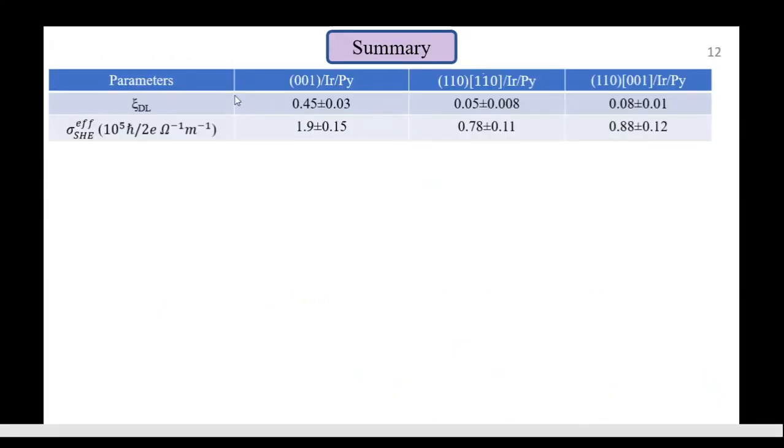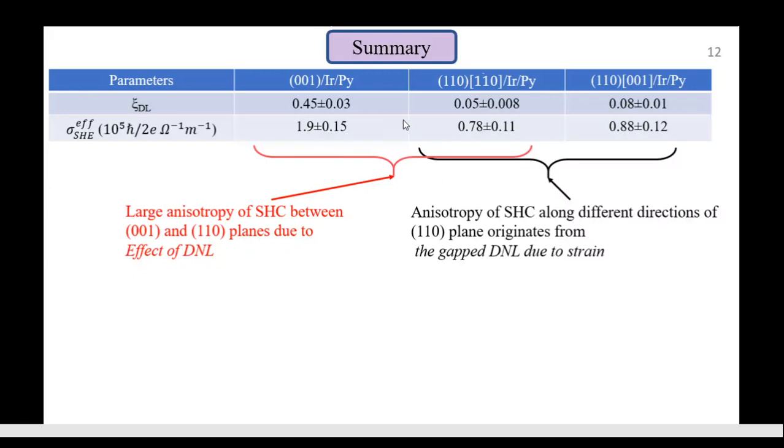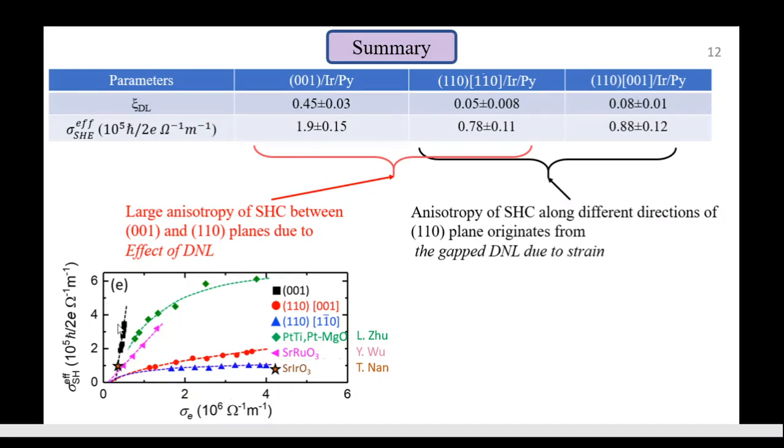So finally, we summarize the anisotropy of spin Hall conductivity between the 001 and 110 planes. This large anisotropy is attributed to the effect of the Dirac nodal lines present in the 001 plane, and the anisotropy in spin Hall conductivity along various directions of the 110 plane is attributed to the gapped Dirac nodal lines due to strain effect. Here we can compare the spin Hall conductivity of iridium oxide with other standard platinum-based alloys and strontium ruthenates